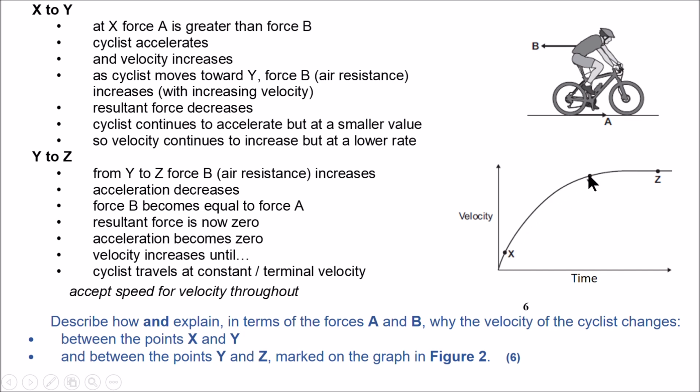So it's less acceleration. Now from Y to Z, force B, or air resistance, increases. Acceleration decreases, force B becomes equal to A, the resultant force here is 0, they are equal. Therefore the velocity won't change anymore. So here velocity is a constant, fixed number. It's gone flat. So the cyclist has reached its terminal velocity.